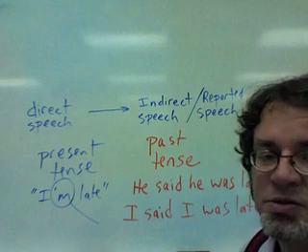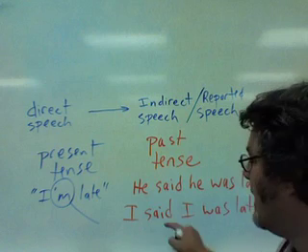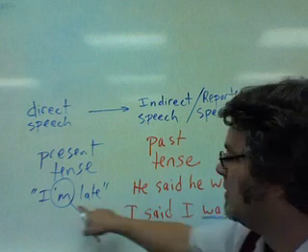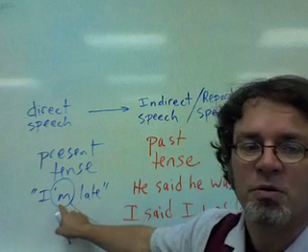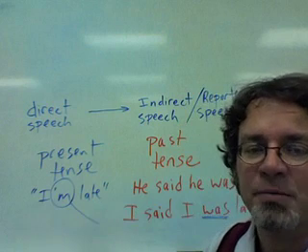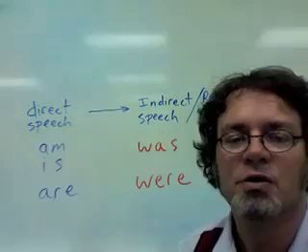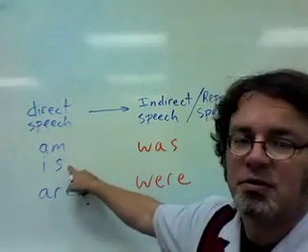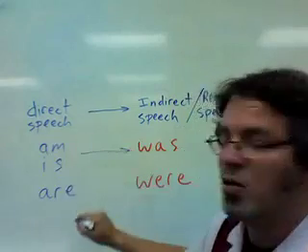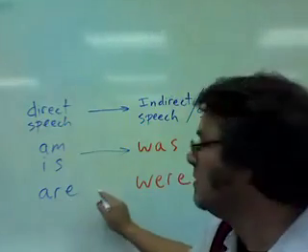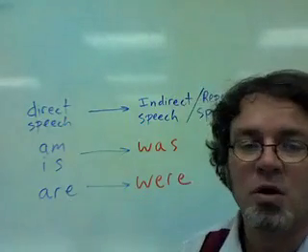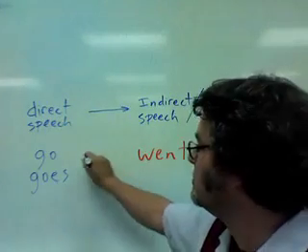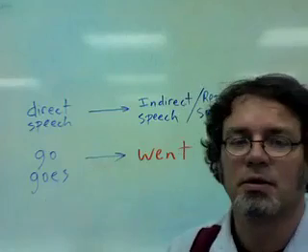If somebody says, "What did you say?" and you repeat, "I said I was late." But originally, the first time you spoke, you said, "I'm late." So if you take the verb be, am or is would change to was. Are would change to were. Go would change to went.